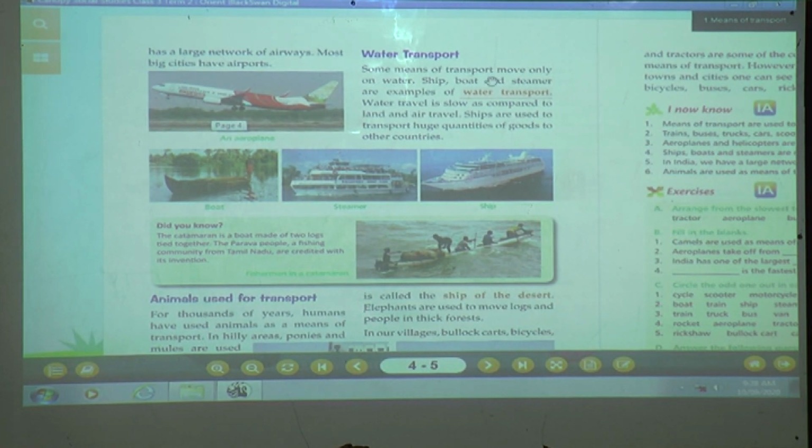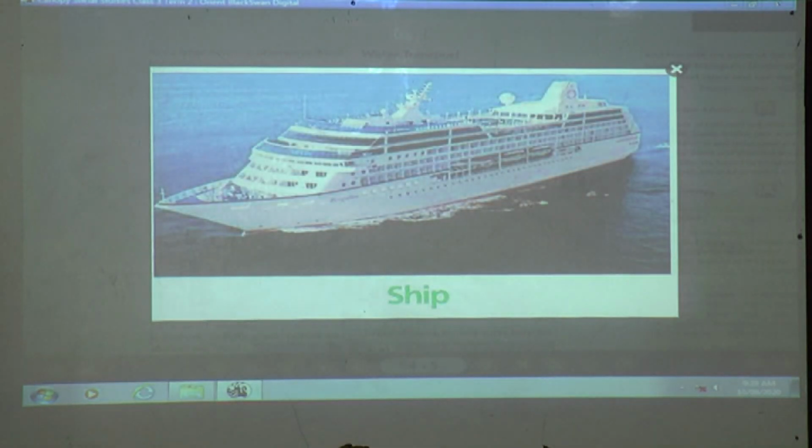Some means of transport move only on water. Ship, boat and steamer are examples of water transport. Water transport moves only on water. And what are the transports? Ship, boat and steamer. Water travel is slow as compared to land and air travel. Ships are used to transport huge quantities of goods to other countries. As you know, water transport is very slow as compared to land as well as air travel. And ships carry a huge quantity of goods to other countries, because as you can see in the picture, the ship is carrying a huge quantity of goods.